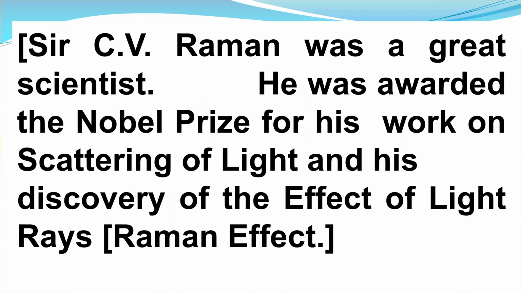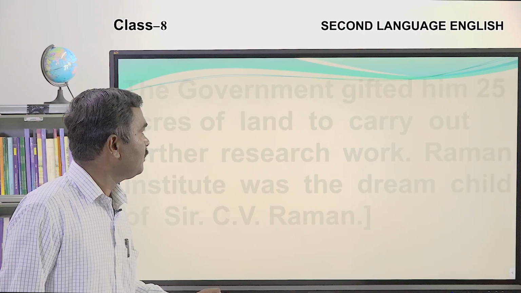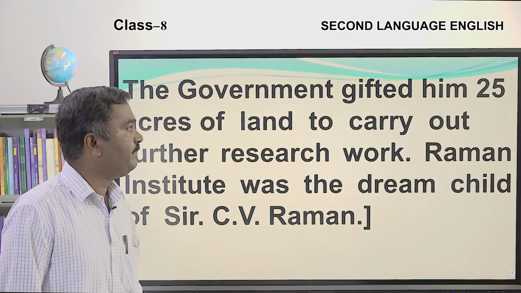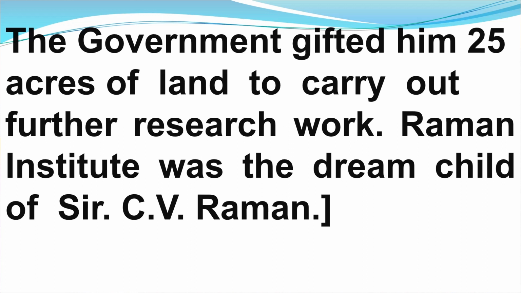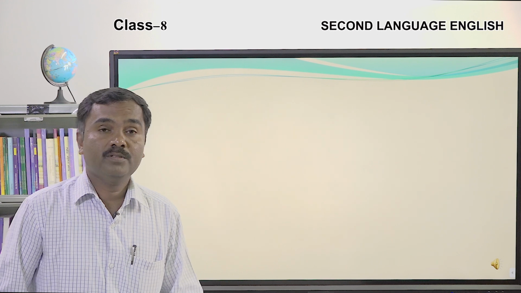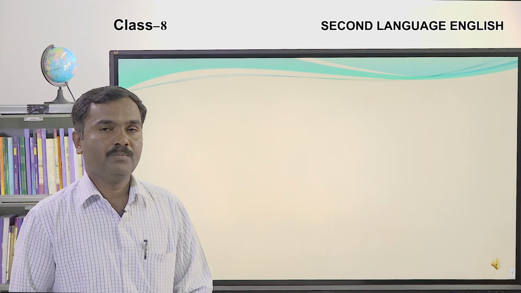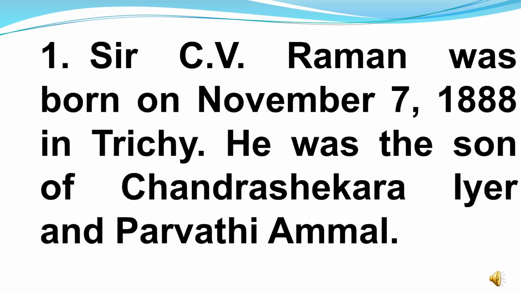Sir CV Raman was a great scientist. He was awarded the Nobel Prize for his work on scattering of light. His discovery of the effect of light rays is called the Raman effect. The government gifted him 25 acres of land to carry out further experiments and research work. Raman Institute was the dream child of Sir CV Raman. This is all about the introductory part. First open your textbook and watch.